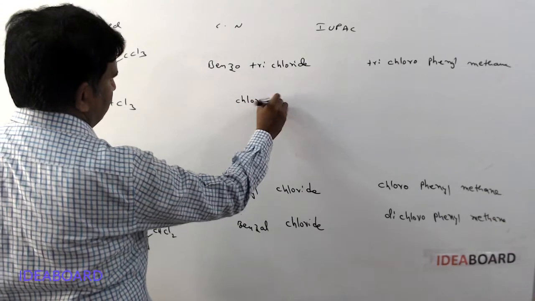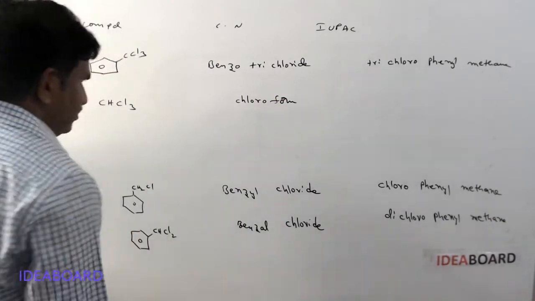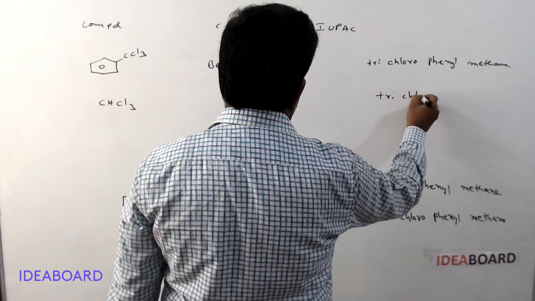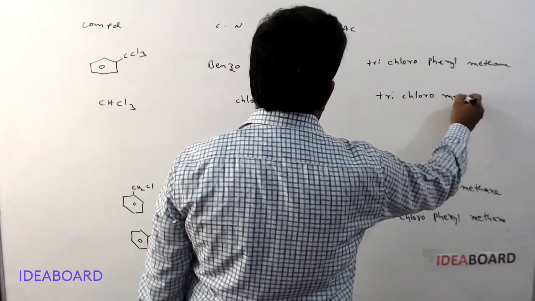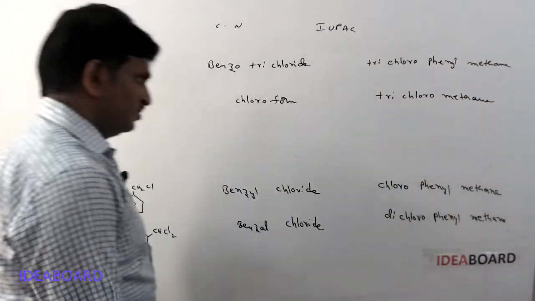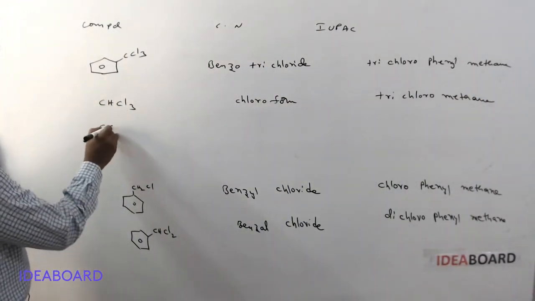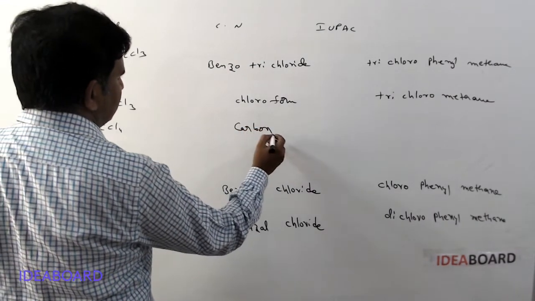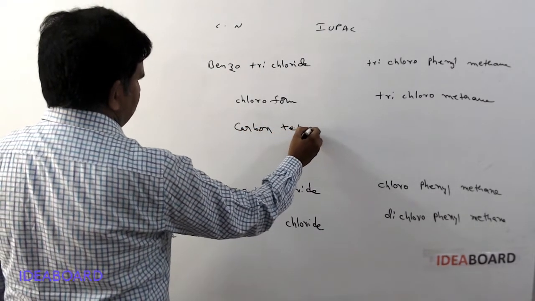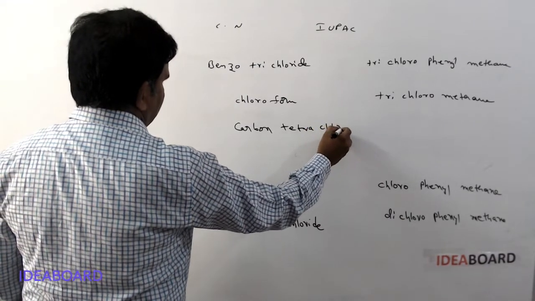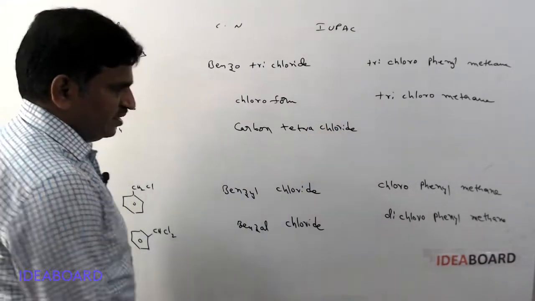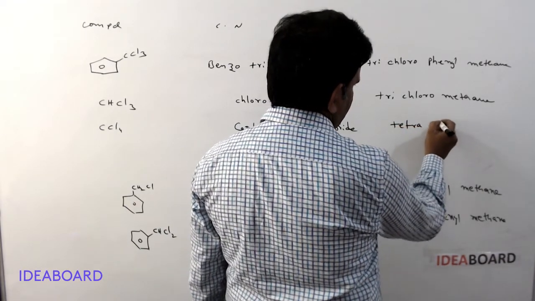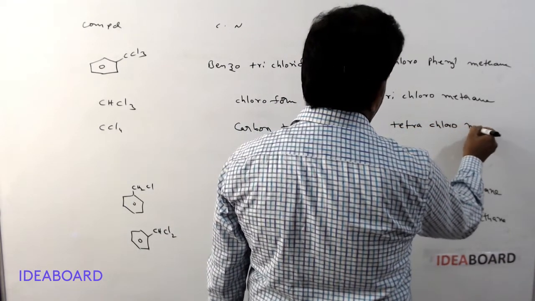And next, if you have CHCl3, this is called chloroform. The common name is chloroform, and the IUPAC name is trichloromethane. CCl4 is called carbon tetrachloride, the common name, or pyrene, and the IUPAC name is tetrachloromethane.